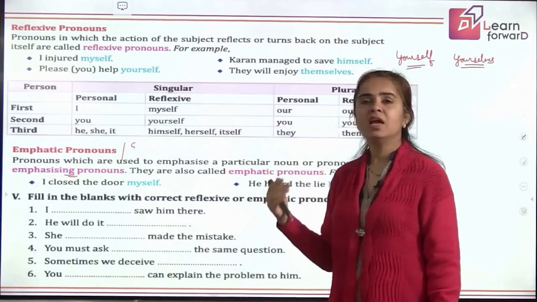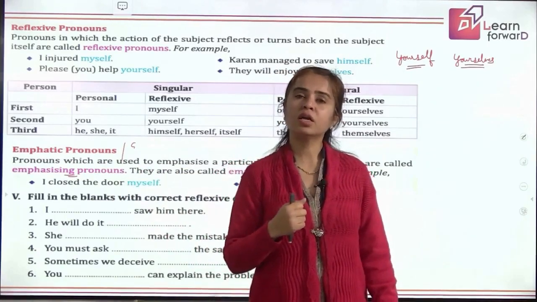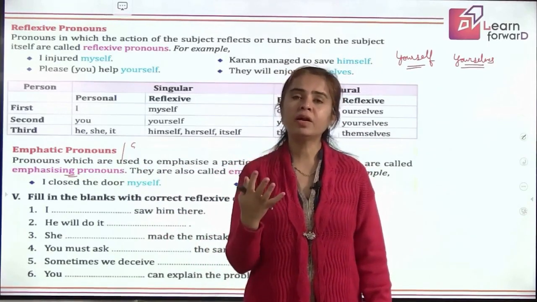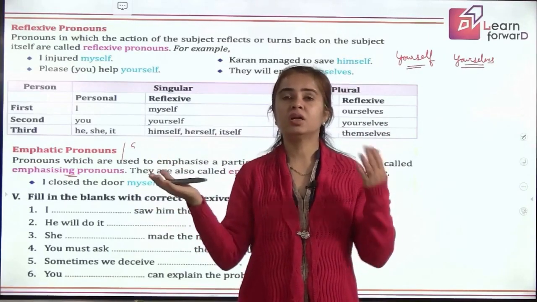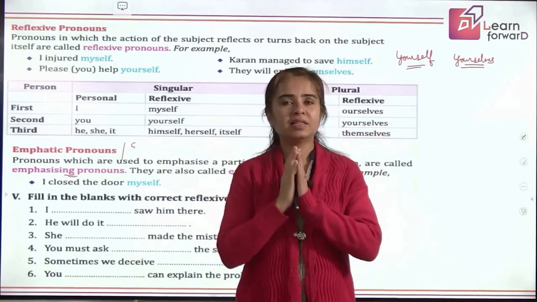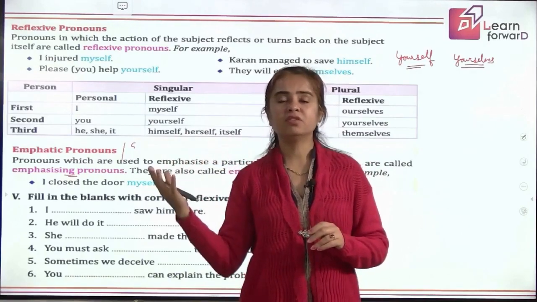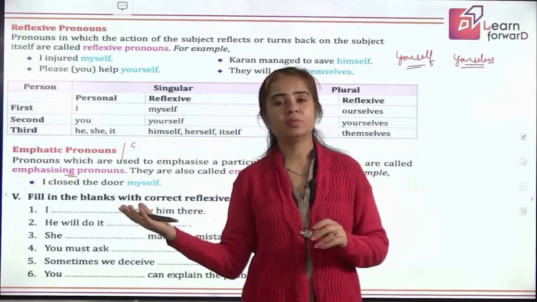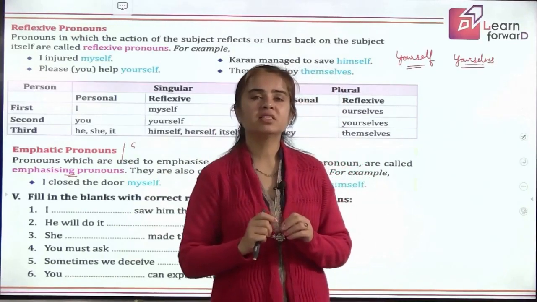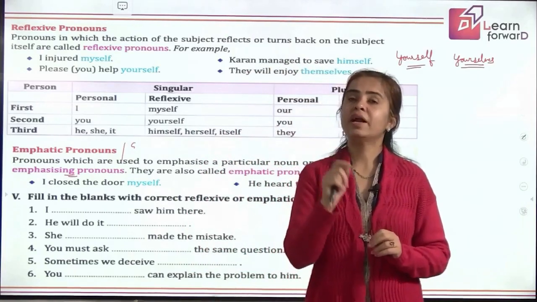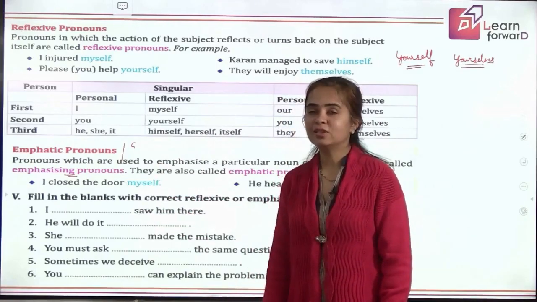But if I say, I talked to the teacher myself. Now let's see what is the action there. Talking. Who is talking? I. To whom am I talking? I am talking to the teacher. So the receiver of action, teacher, and the doer of action, I. Are they the same? No way, they are different. So when I say I talked to the teacher myself, I myself talked to the teacher, I am using the word myself only to lay emphasis. That is why it becomes emphasizing or emphatic pronoun. Is that clear to you?